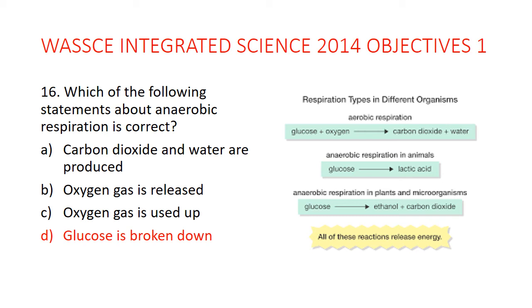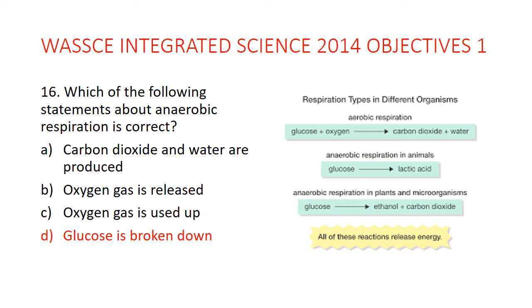Usually in most fermentation processes, they don't allow air to enter. They try to prevent air from entering. For example, when wine is being made, they use anaerobic respiration so that the ethanol will be produced and be part of the wine, and then they will sell it. So take note of that. When anaerobic respiration occurs in animals, it produces lactic acid, and when it occurs in plants, it produces ethanol and carbon dioxide, and that's what we call fermentation.